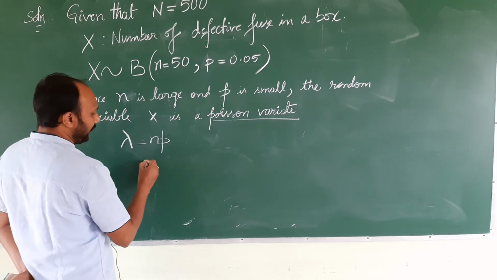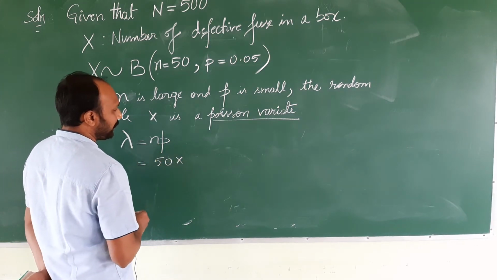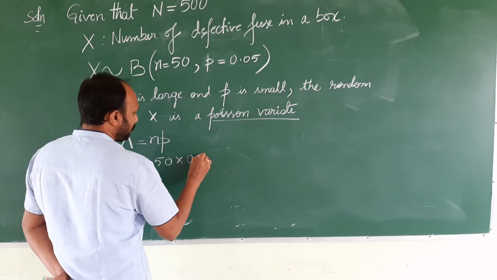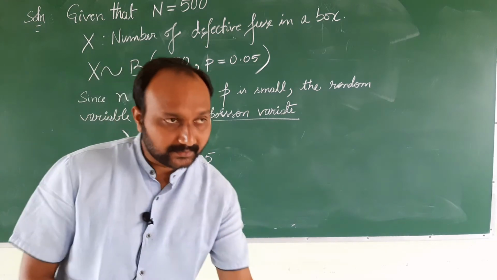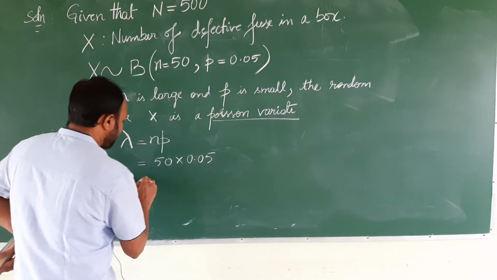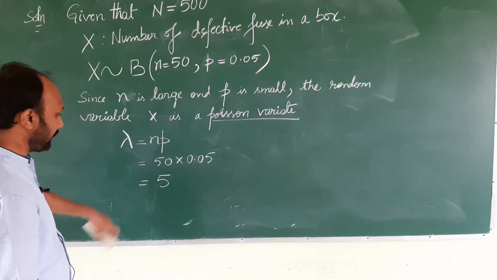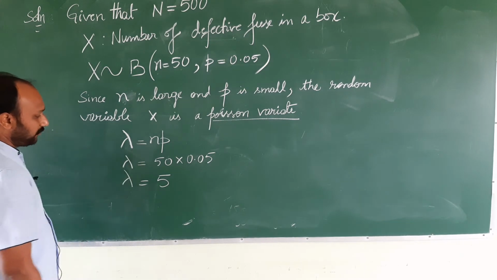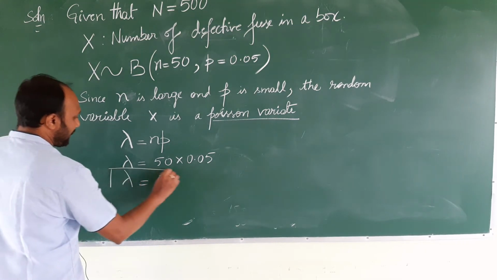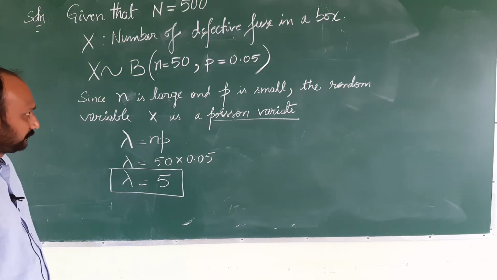So what is the n value here? n is 50, into the probability of success 0.05. If you multiply this, you will get the answer 5, which is a finite number. So now we have traced the parameter lambda value for the Poisson distribution. I hope you have understood up to here.